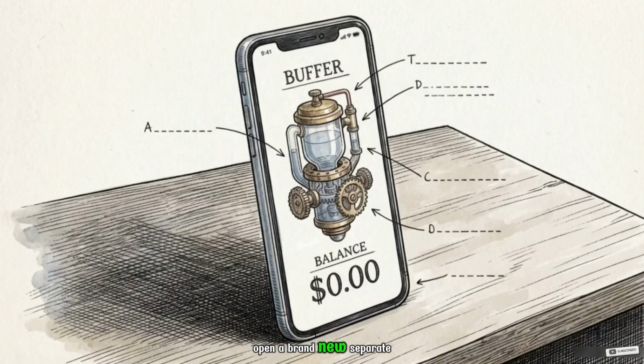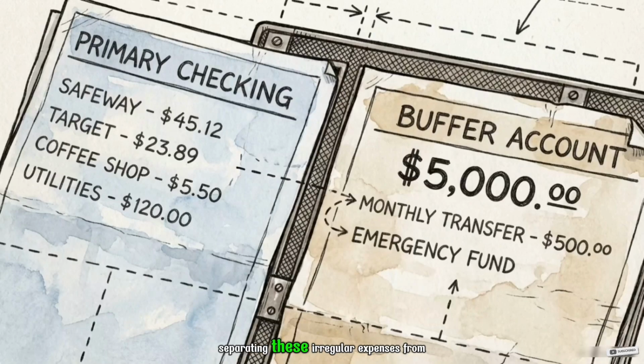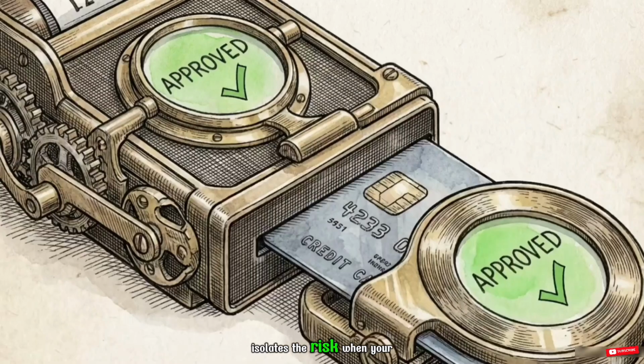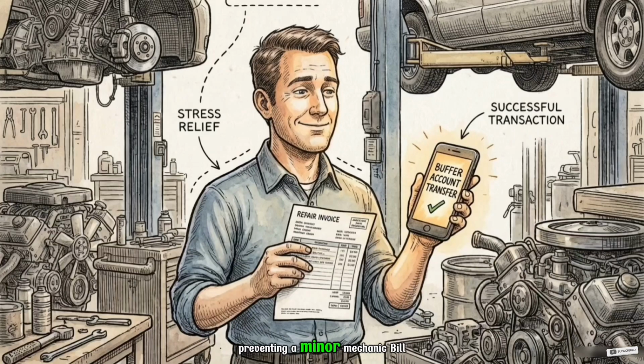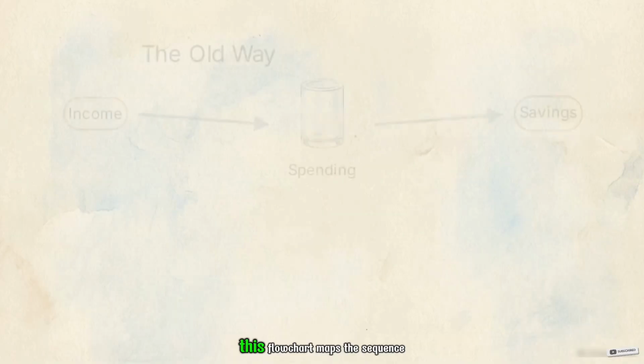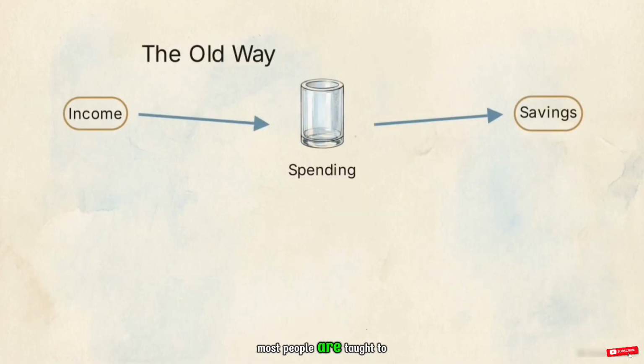Open a brand new, separate bank account today. Its entirely designated purpose will be to house this exact monthly buffer amount. Structurally separating these irregular expenses from your main checking account isolates the risk. When your car needs a repair, the buffer handles it instantly, preventing a minor mechanic bill from snowballing into a monthly budgeting crisis.